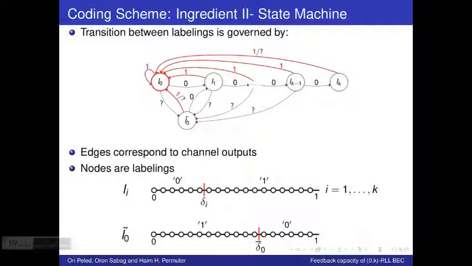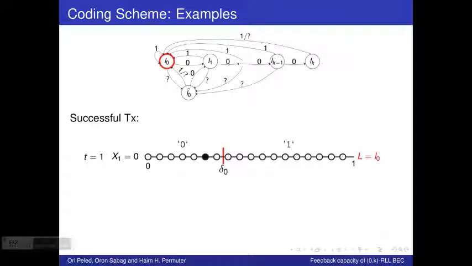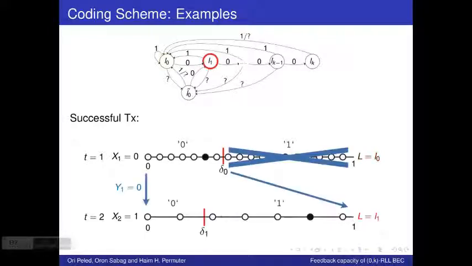Let's show with a few examples how this coding scheme operates. Let's say we start at labeling L0 and we want to transmit the black dot. We will of course transmit x1 equals 0. If the channel output is not an erasure, then as the graph dictates, we move to labeling L1, and since now the black dot lies to the right of the parameter delta 1, we shall transmit x2 equals 1.